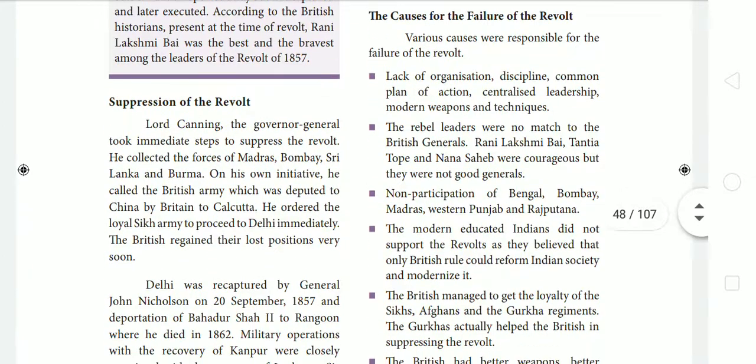Then causes for the failure of the revolt. So we have already known that the British had suppressed the revolt.